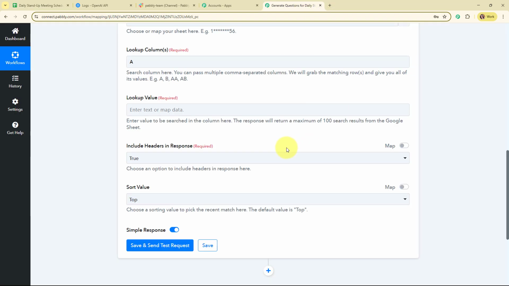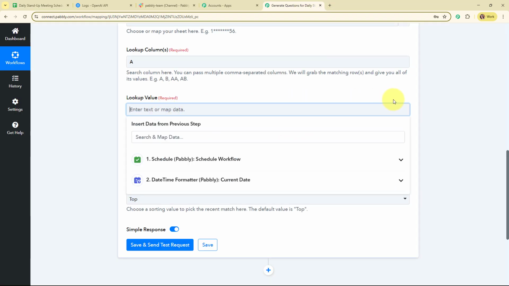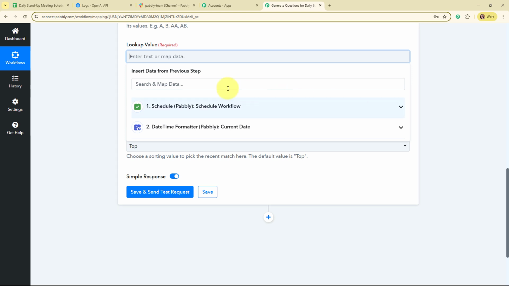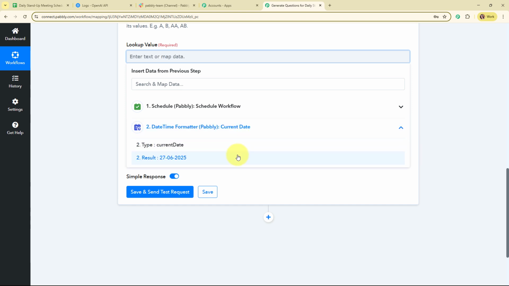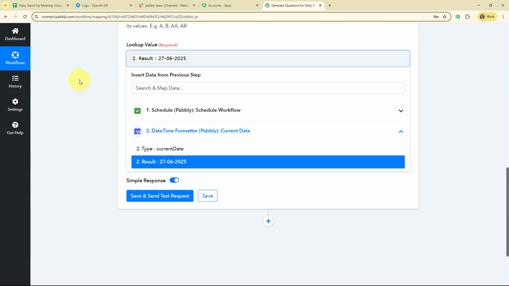So now instead of entering the current date manually, I'm going to map the data. Mapping data means inserting data from a previous step. That means I'm going to map the data from the response that I've received in my trigger step or my previous action steps. Mapping makes the text dynamic so that whenever this automation runs, this entire detail will automatically be updated with the new one. So here I'm going to map the current date that we have received from our datetime formatter by Pabbly,